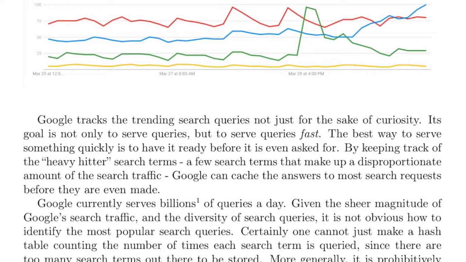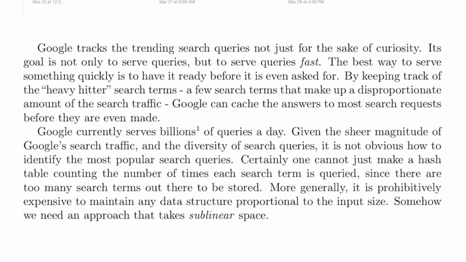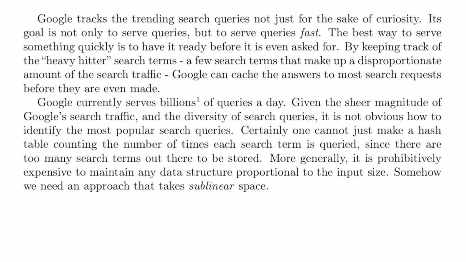By keeping track of the heavy hitter search terms, a few search terms that make up a disproportionate amount of the search traffic, Google can cache the answers to most search requests before they are even made. Google currently serves billions of queries a day. Given the sheer magnitude of Google's search traffic and the diversity of search queries, it is not obvious how to identify the most popular search queries.